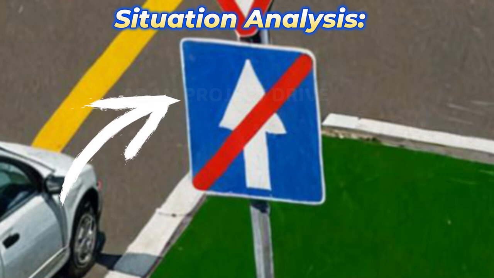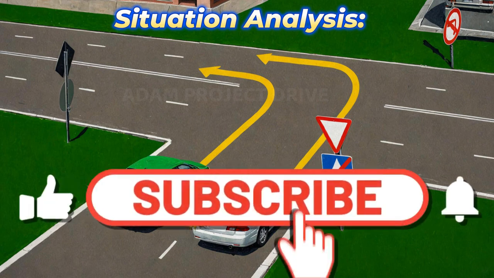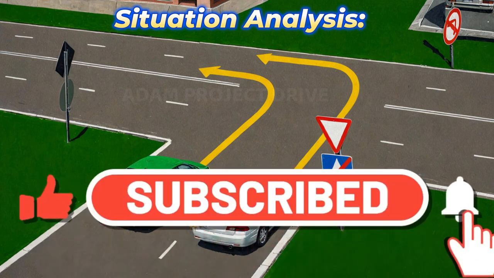There's also an end of one-way road sign in front of them, but the cars don't attempt to turn back into the oncoming lane. So, at first glance, it seems that neither driver is breaking the rules. Over 70% of respondents believe this. However, there's a complete lack of signs or road markings that would regulate the direction of travel.